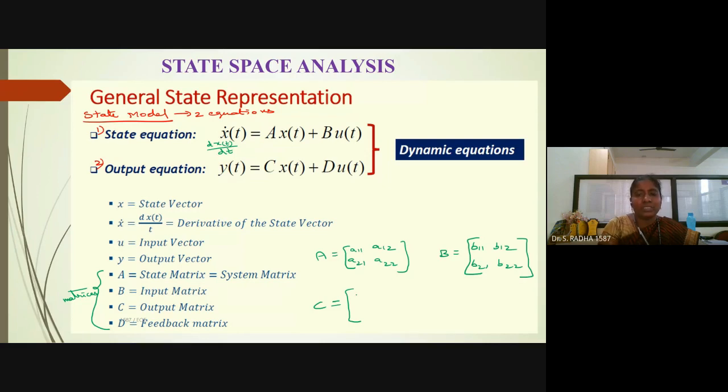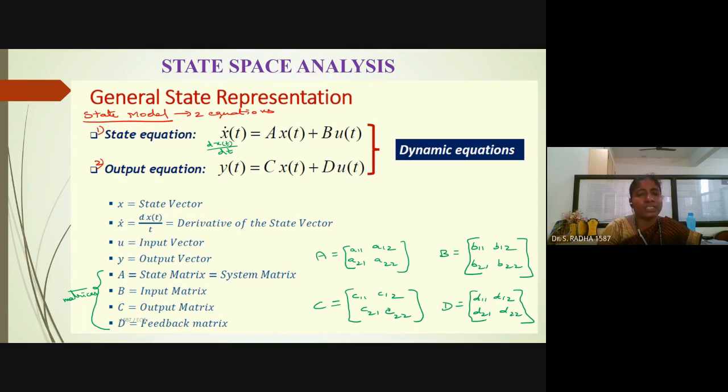Now C matrix, I will take C11, C12, C21, C22, a 2 by 2 matrix. And D matrix also I can take D11, D12 and D21, D22. So 1,1 means first row, first column. 1,2 means first row, second column. 2,1 means second row, first column. 2,2 means second row, second column. Like that. Here I have just represented 2 by 2 matrices for all the four.